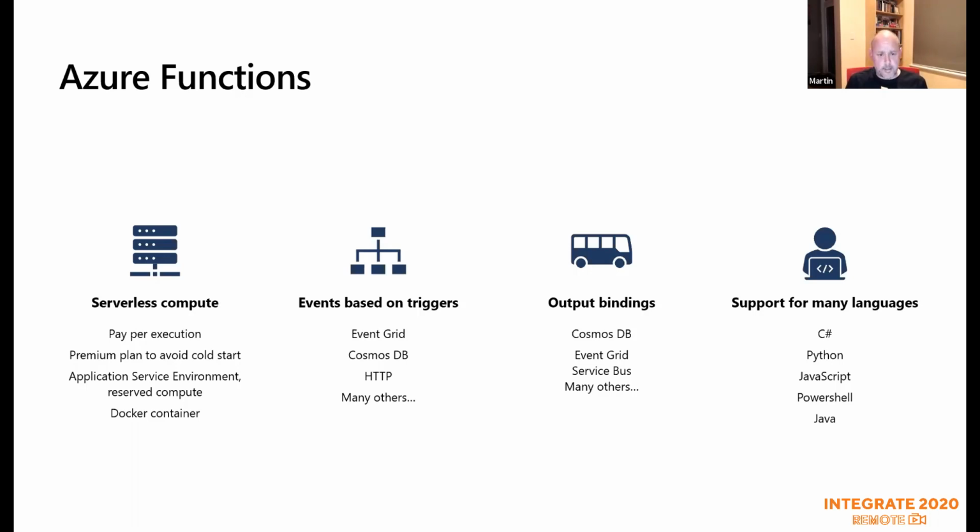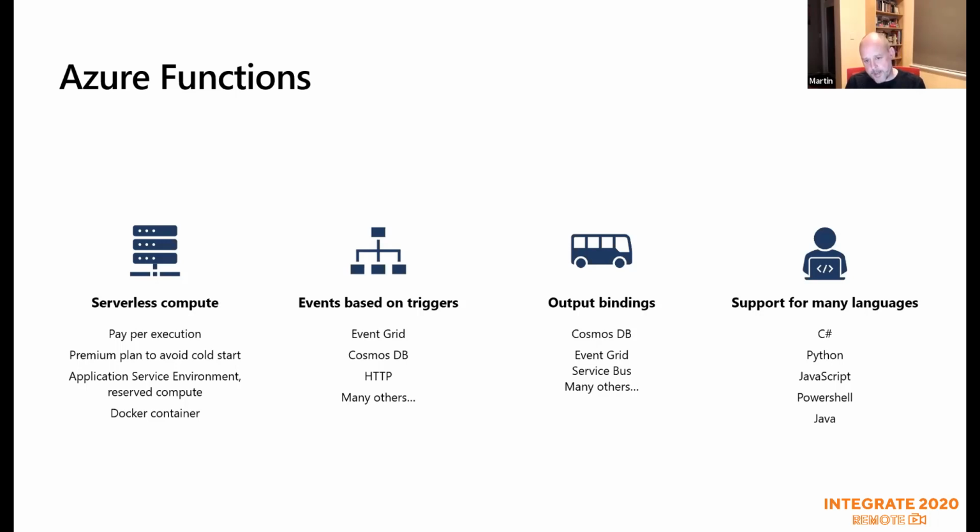So I'm going to be talking about the Cosmos DB trigger, the HTTP trigger, and the Event Grid trigger today, but there are a bunch of others. But again, it's based on triggers. So something happens, you react to the trigger, and as a result of reacting to the trigger, you do something. And naturally, Azure Functions are a great fit for this because they tend to be fairly low code in terms of the number of lines of code. You don't tend to write thousands of lines of code in an Azure function.